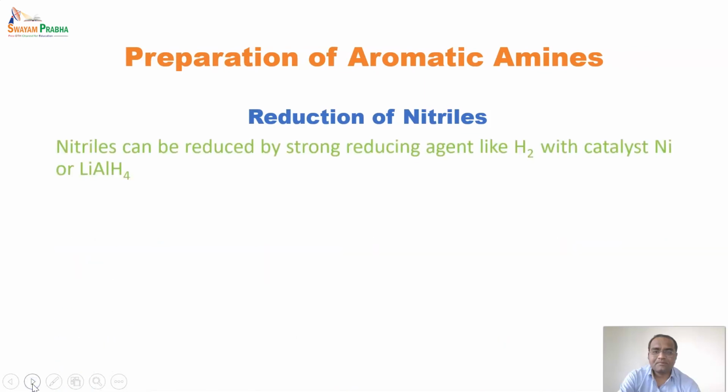Next method of preparation of an aromatic amine is the reduction of nitriles. So nitriles can be reduced by a strong reducing agent like hydrogen with a nickel catalyst. It is not only nickel, it is Raney nickel.